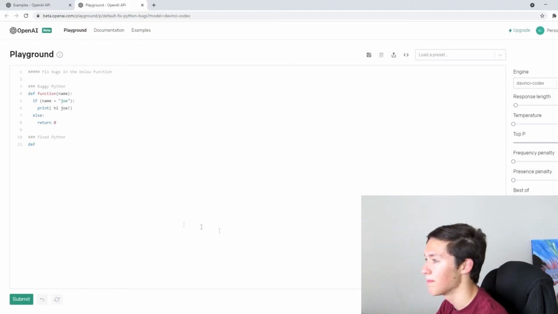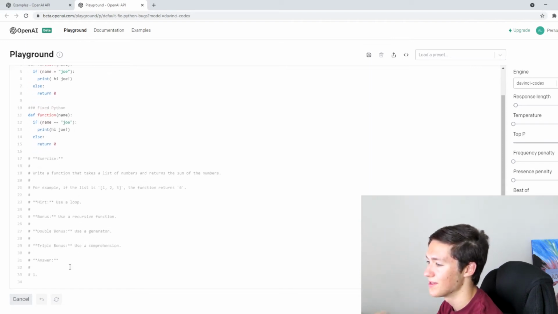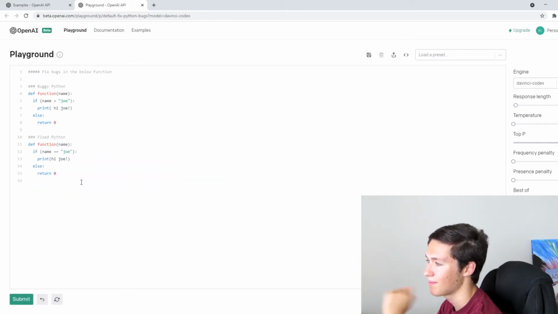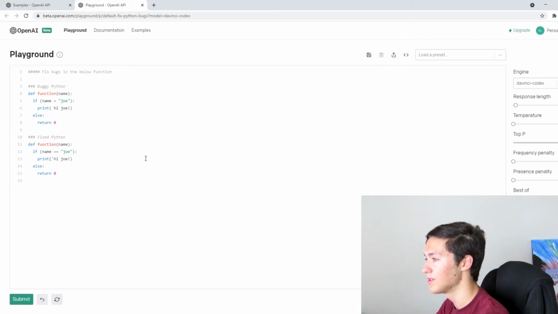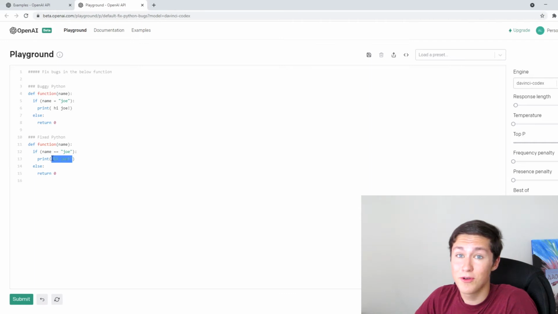So let's change this to the Python mode. This is a fairly easy example, but it's my own. Okay, so it's writing us a bunch of extra stuff. We don't need that. Okay, so it did fix the double equals, which is pretty good. It did not do the quotes here, probably because debugging is a much harder problem than generating code.